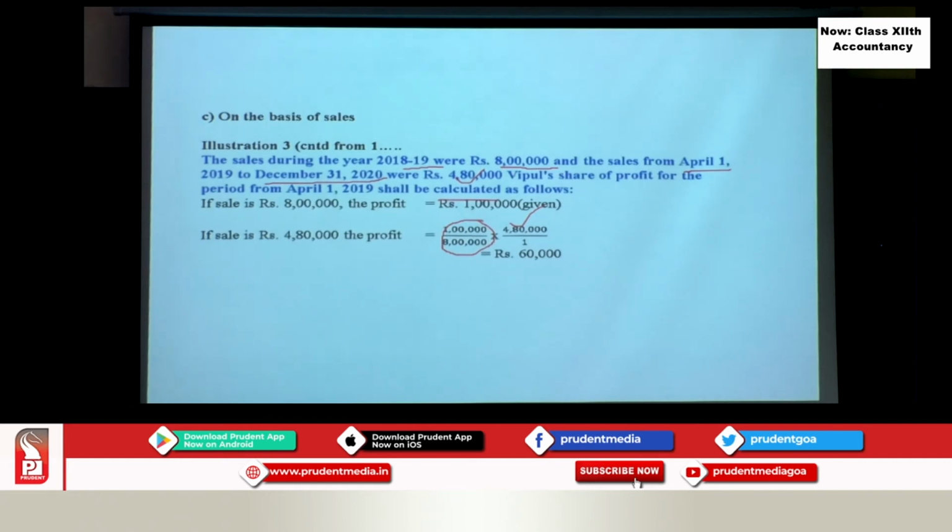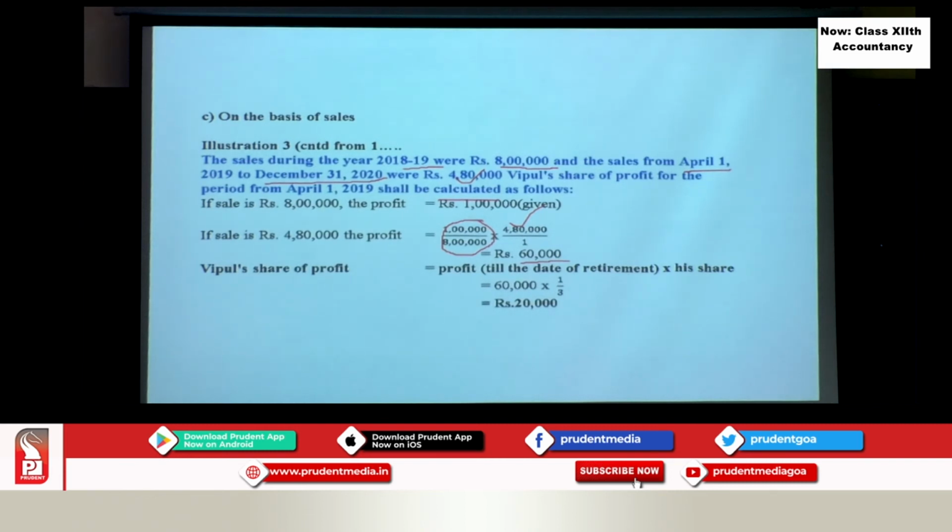So, now how do we calculate Vipul's share in that profit? Because you know his share, isn't it? So, how do we calculate? We use this formula: profit till the date of retirement, multiply it with his share. Okay? So, profit is 60,000, his share is 1/3. So, how much should he get? 20,000. So, this is based on the sales.